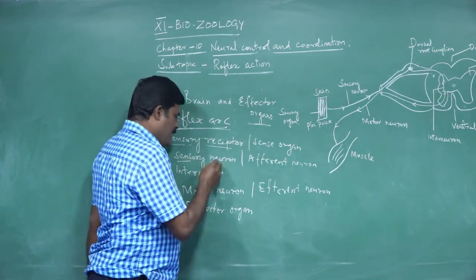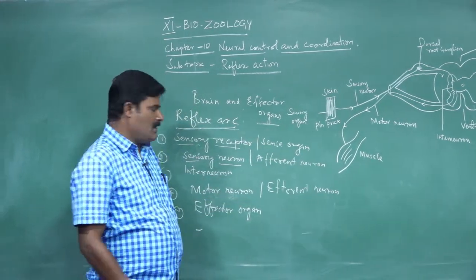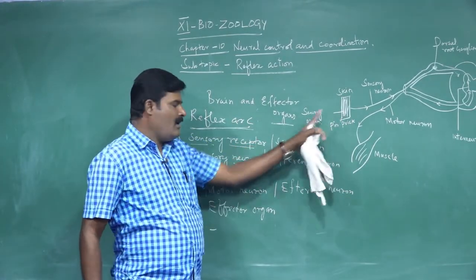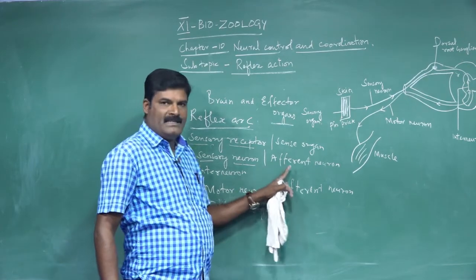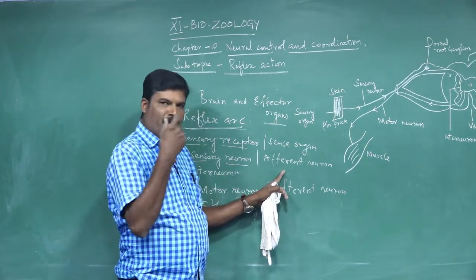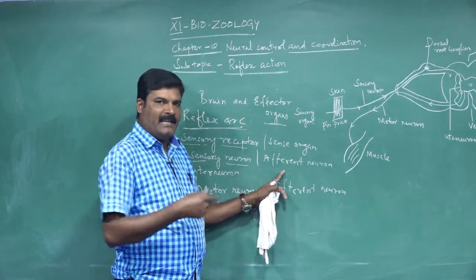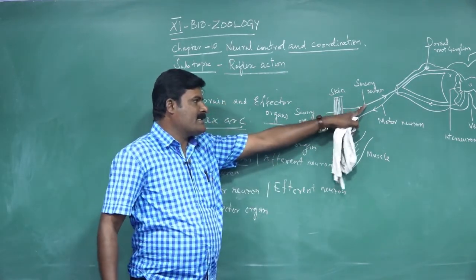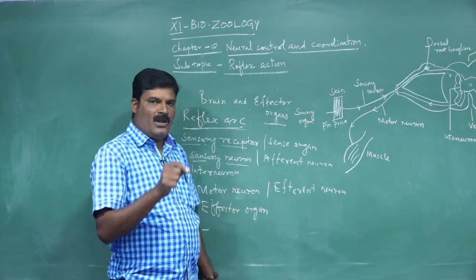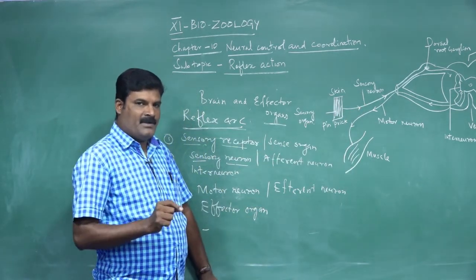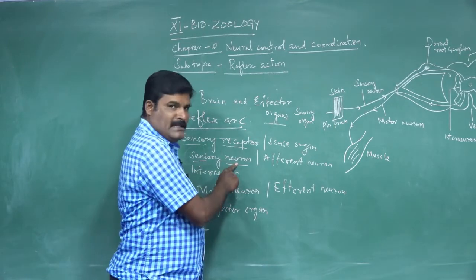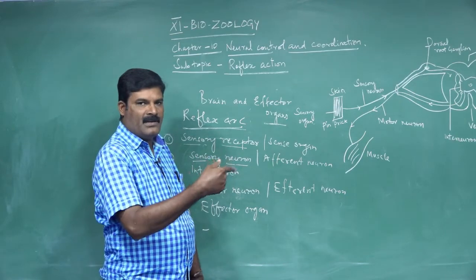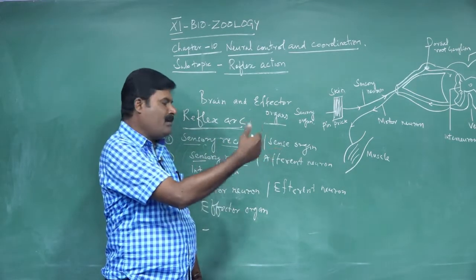What is called a sensory neuron or afferent neuron? Sensory neurons arise from the sense organ. These are called afferent neurons. Afferent means carrying, going to a particular place. The neuron or nerve structure arising from the sense organ is called a sensory neuron. Why is it called an afferent neuron? It is always going from the sense organ to the CNS or brain.